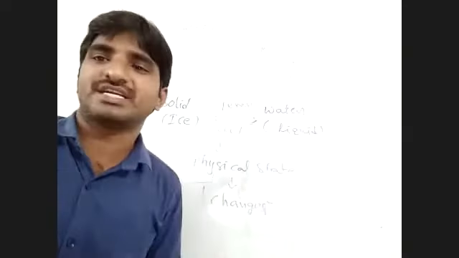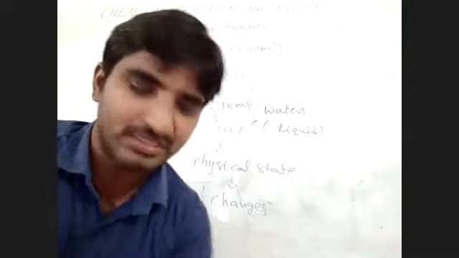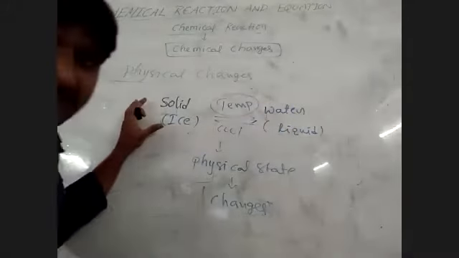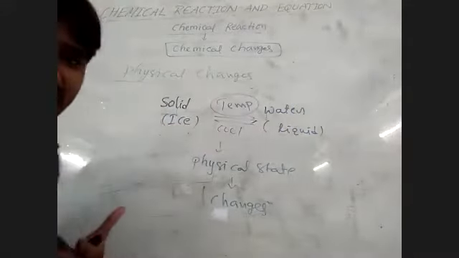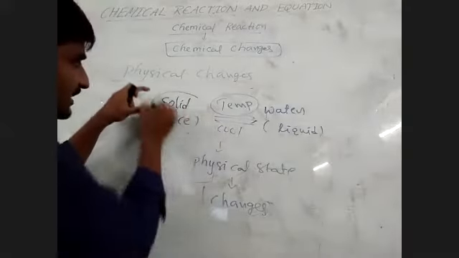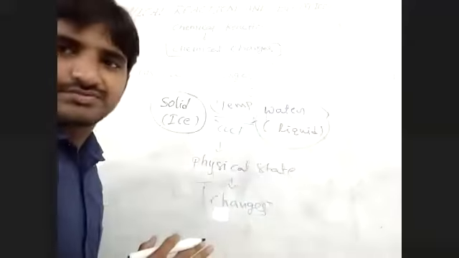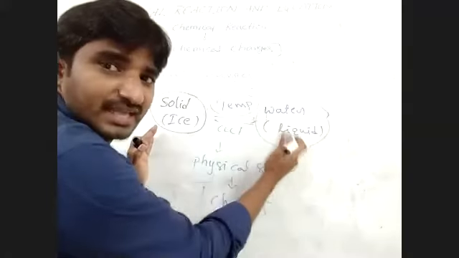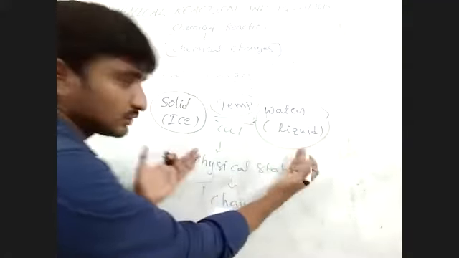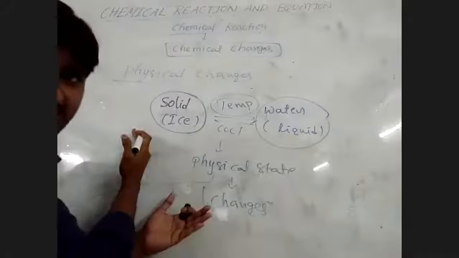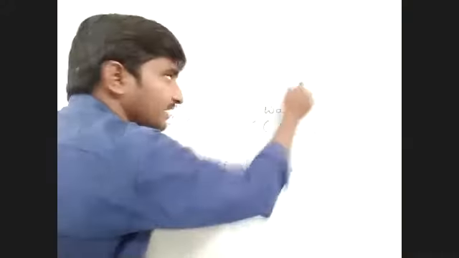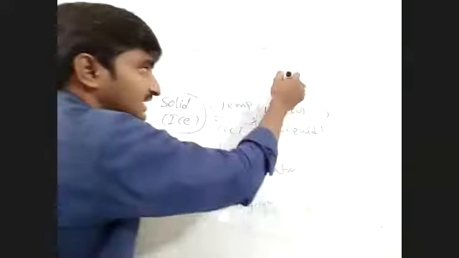In which case do you have to study chemical reactions? First of all, all of you have to listen. How can you identify a chemical change? Here, the solid state of ice converts to the liquid state, and no new substance is formed. Again, under certain conditions it comes back to the solid state of ice. So a new substance is not formed and no new property exists. That is called a physical change.